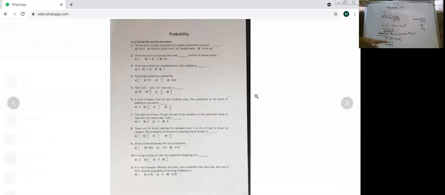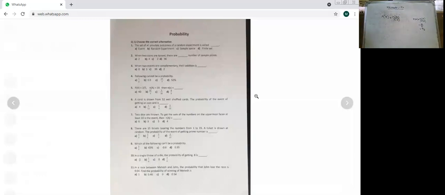Remember that the denominator will always be greater because the sample space will be greater and you have to choose the event from the sample space itself. Hence your denominator is always greater. Just keep this in mind.